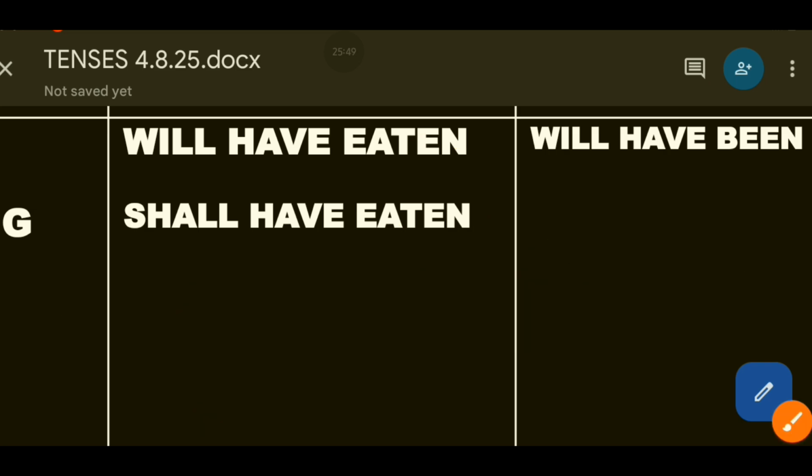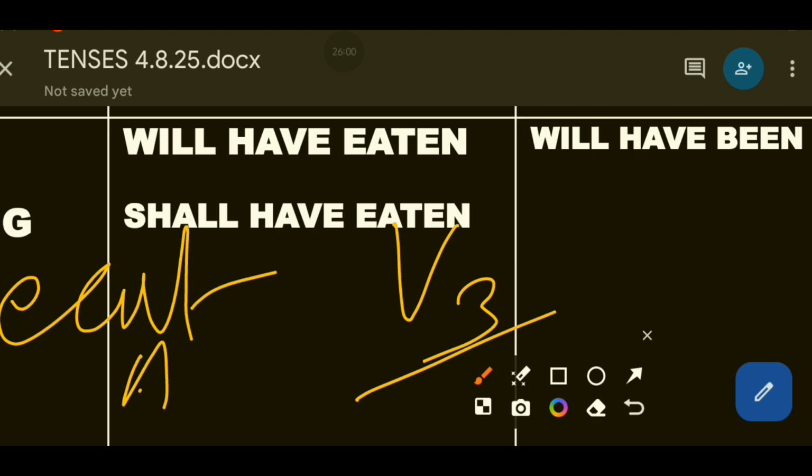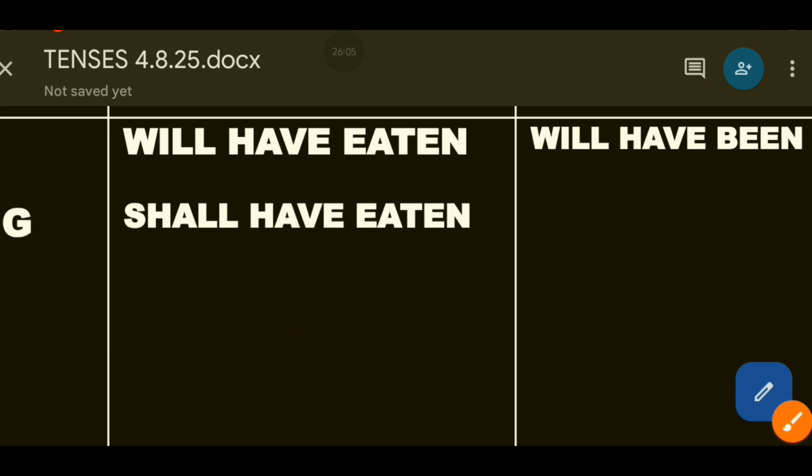Now what type of words will be used? You will use will, have and v3. You'll use v3, the third form of the verb. You already know eat, ate, and then you have eaten. Eat, ate and eaten, right?